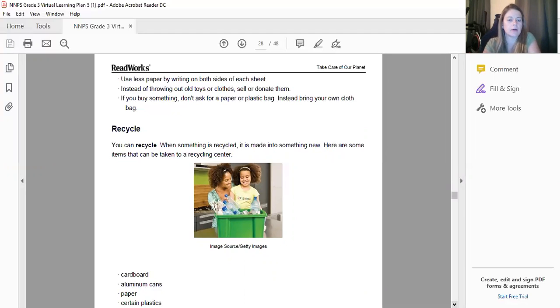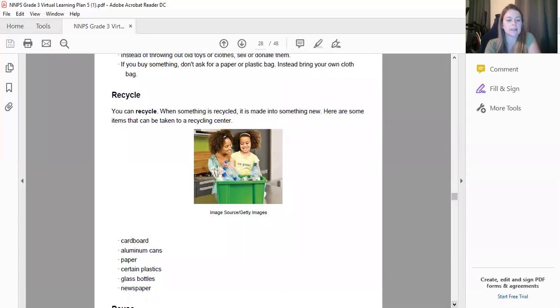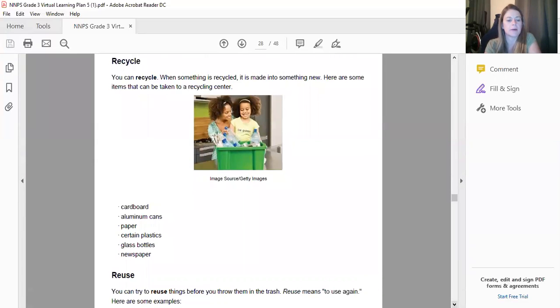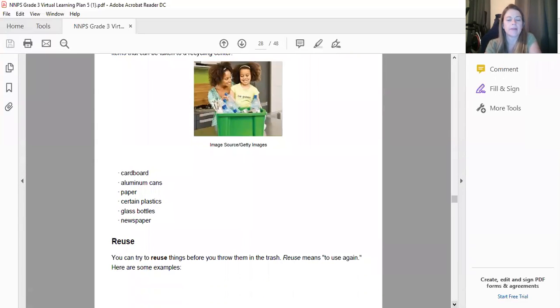Recycle. You can recycle. When something is recycled, it is made into something new. Here are some items that can be taken to a recycling center: cardboard, aluminum cans, paper, certain plastics, glass bottles, or newspaper. And finally, reuse.